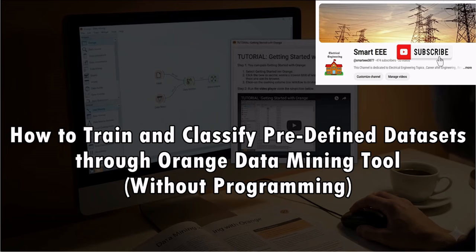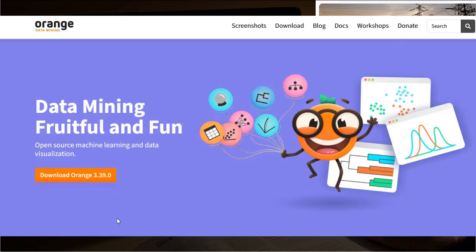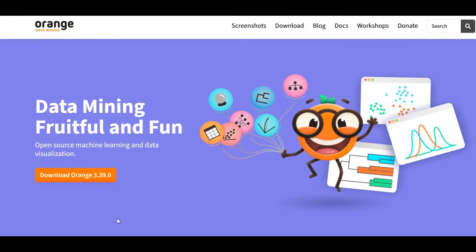Today we will discuss how to train and classify predefined data sets through Orange data mining tool without programming. Orange is an open source data visualization and data mining tool. It is widely used for machine learning, data analytics, and teaching data science.